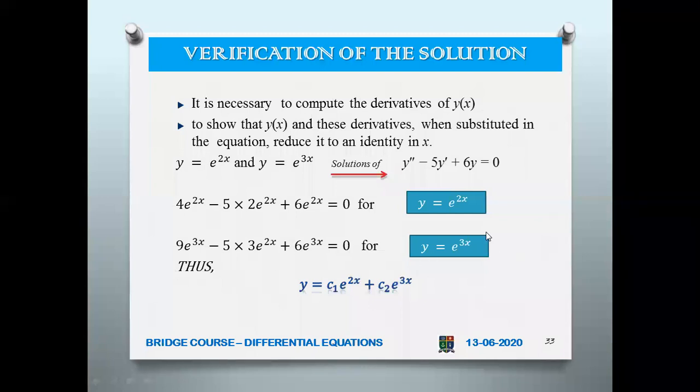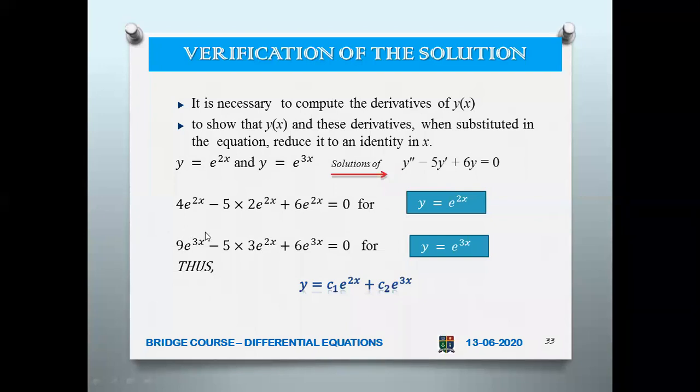And y equal to e power 3x. When you differentiate the first time, you get 3 e power 3x. So 5 into 3 e power 3x. Again you differentiate, 3 into 3, 9 e power 3x.